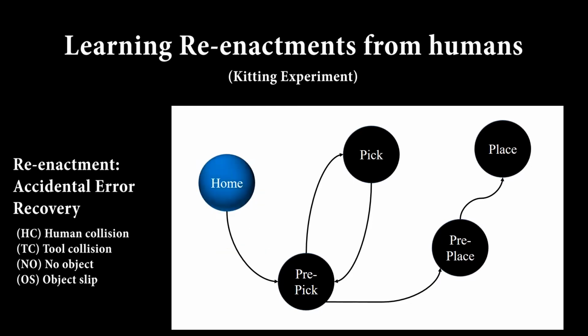Re-enactment is a task-level recovery policy where re-enactment goal nodes are assigned through multinomial distributions that model human user goal node selections given a current node and a specific anomaly, as seen in this graphic. Re-enactments are used when accidental one-off anomalies occur.